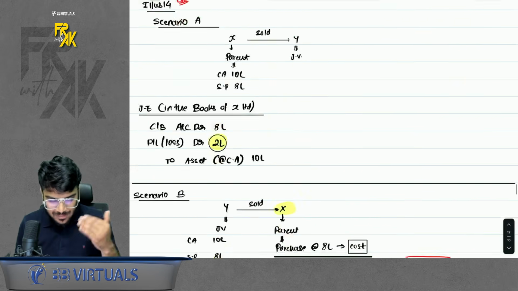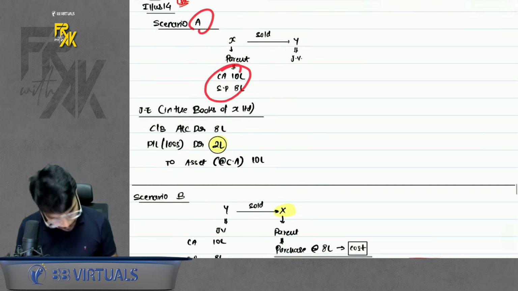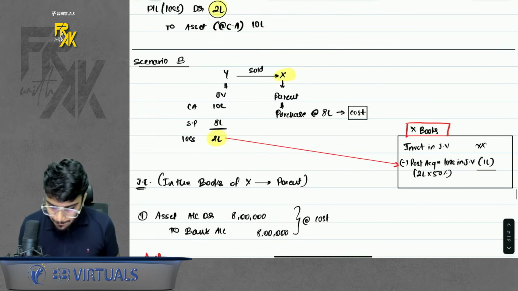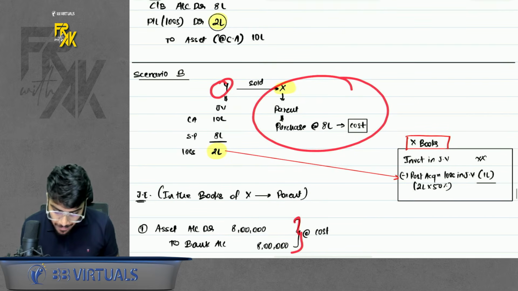So what is the difference between scenario A and B? In scenario A, the loss was incurred by parent directly, so parent directly recorded the whole entry. In scenario B, parent was the purchaser, so parent first recorded the purchase. The loss was being booked by the joint venture.